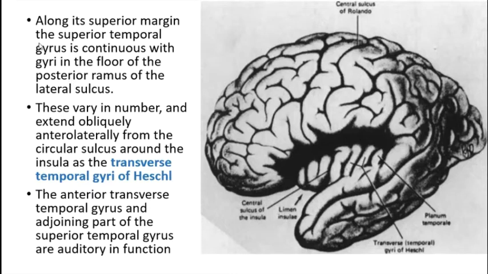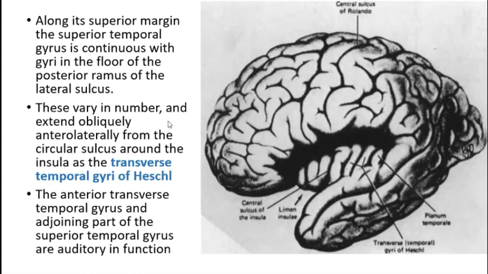So along its superior margin, the superior temporal gyrus is continuous with the gyri in the floor of the posterior ramus of the lateral sulcus. ये floor of the posterior ramus समझना ज़रूरी है. This floor of the posterior ramus of the lateral sulcus is nothing else but the superior aspect of the superior temporal gyrus. So there you will see some indentations.